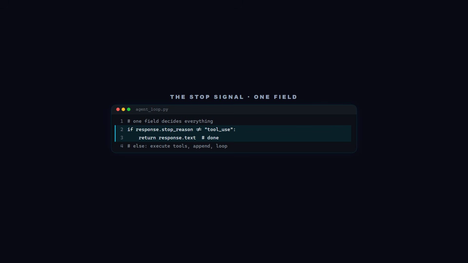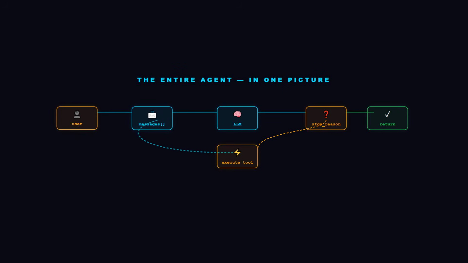The signal for done is one field in the response, stop reason. If stop reason equals tool use, keep looping. Otherwise, return. That is the entire agent. One while loop, one stop condition, one list of messages growing over time.